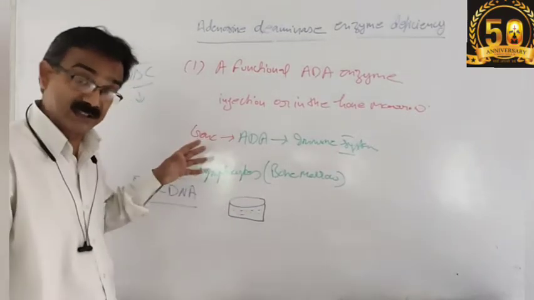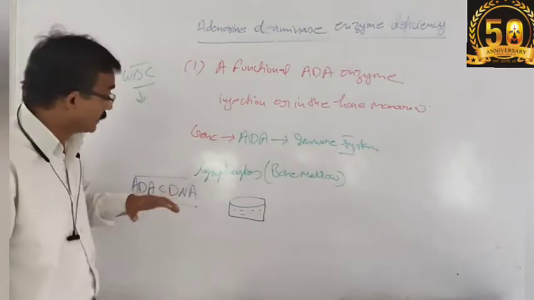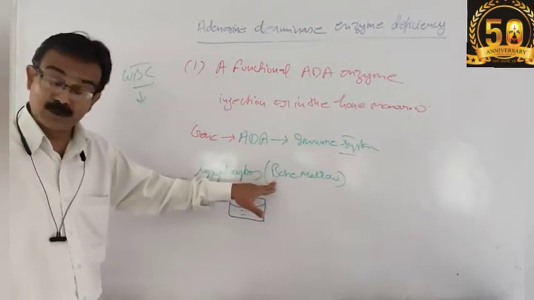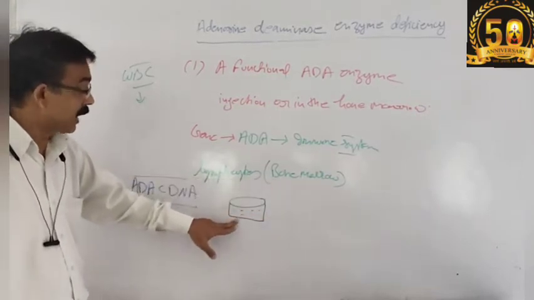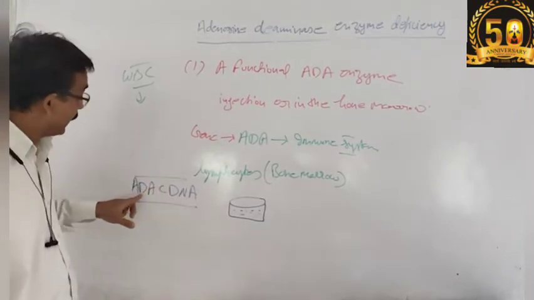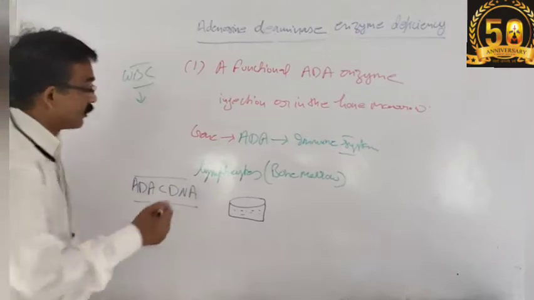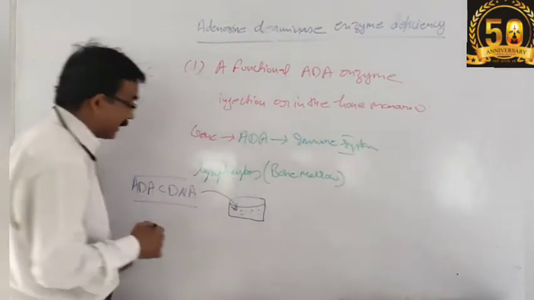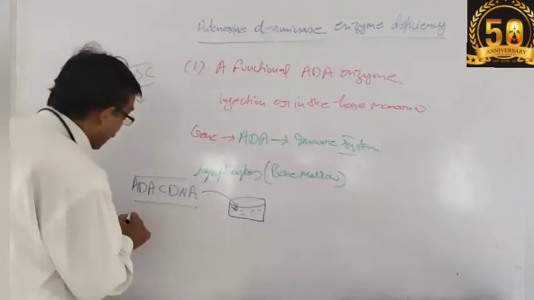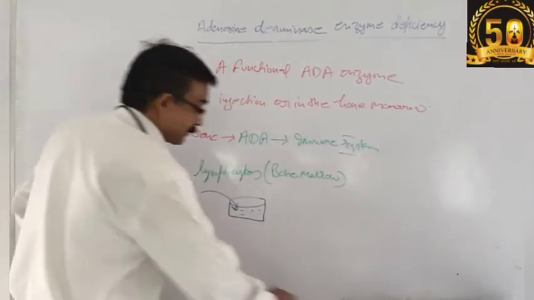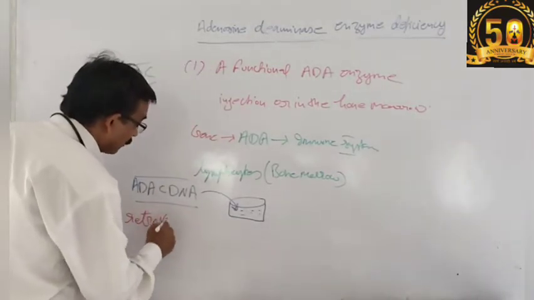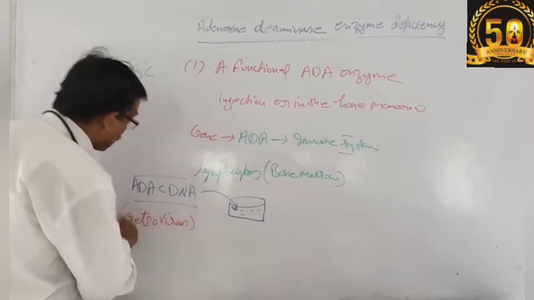So in this gene therapy, the lymphocyte isolated from the bone marrow of a patient is cultured outside, and we incorporate in them an ADA complementary DNA with the help of a retrovirus.